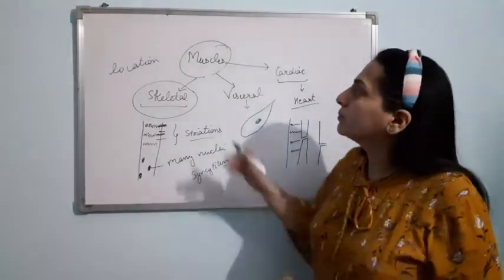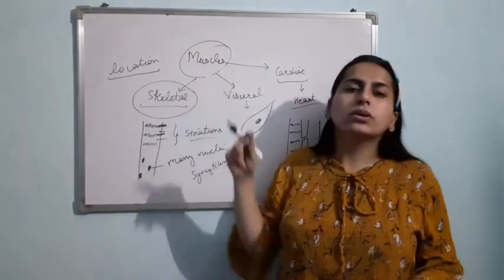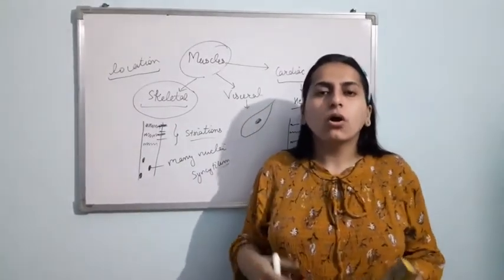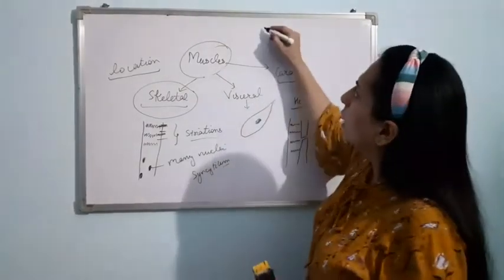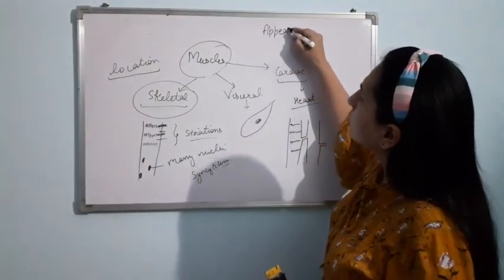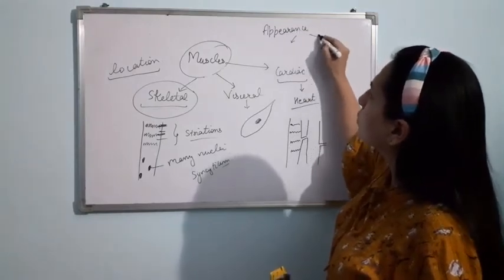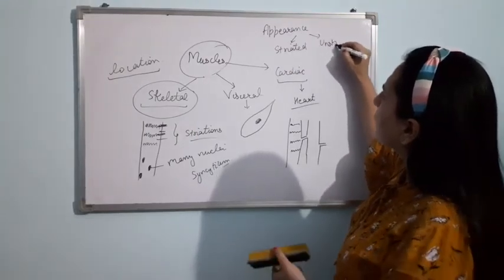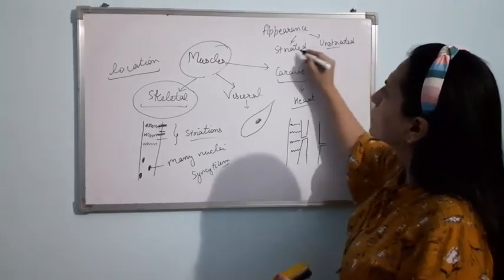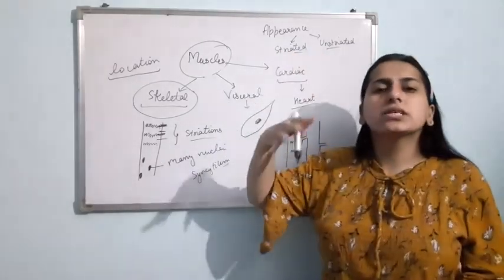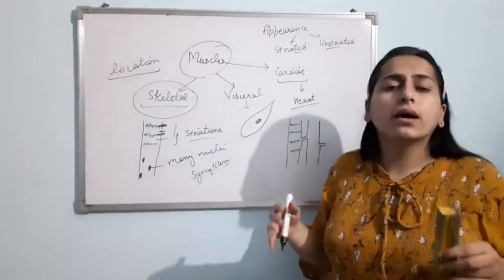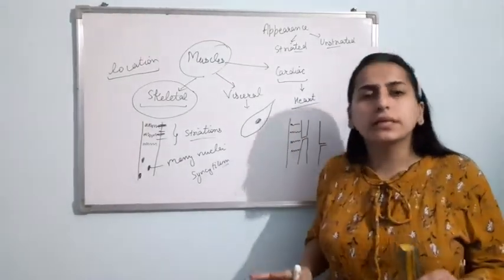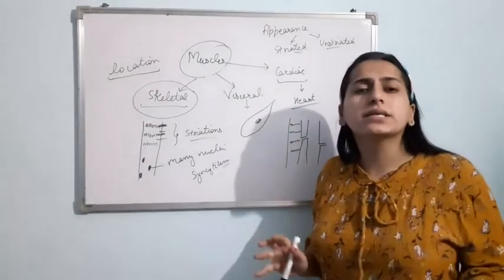Clear? Now, I told you the different types of muscle on the basis of location. Now let us talk about different types of muscle on the basis of appearance, how they look. So on the basis of appearance, muscles are of two types, striated and unstriated. Like I told you just now, striated muscles are the muscles in which the striations are present. Alternate light and dark bands are present. While in case of unstriated muscles, striations are absent. Alternate light and dark bands are absent.